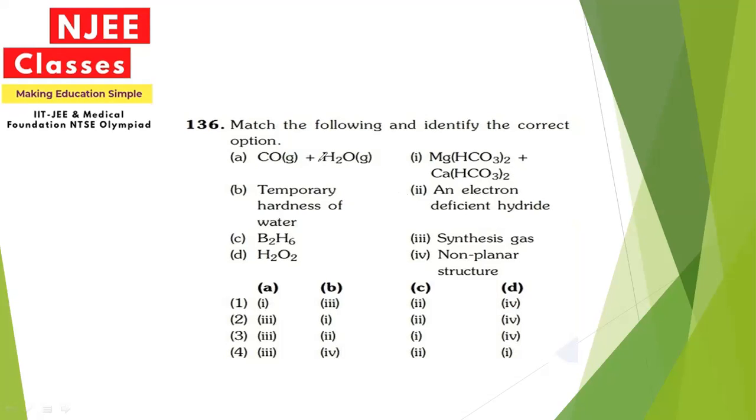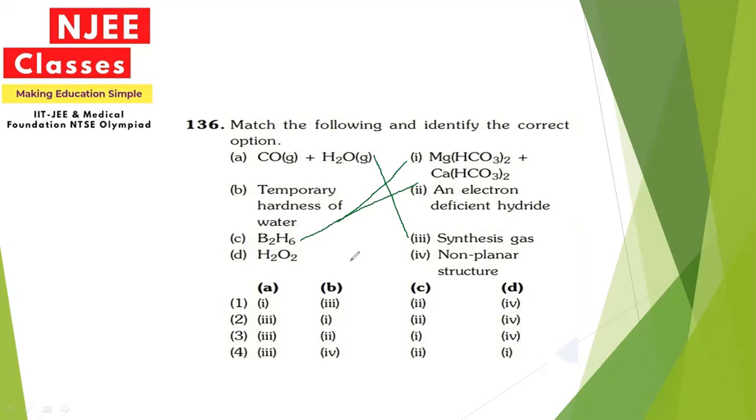Option A, carbon monoxide plus water. So I think this is synthesis gas. Now let's see option B, temporary hardness of water. Among all the options, I think temporary hardness of water is due to magnesium and calcium bicarbonate. Option C, B2H6, is an electron deficient hydride.